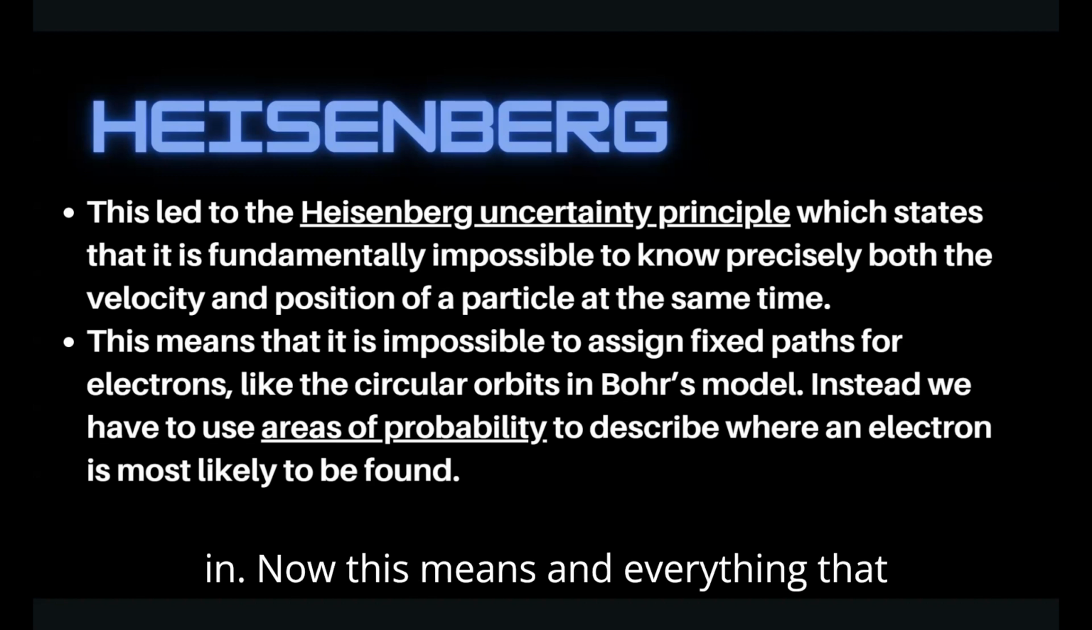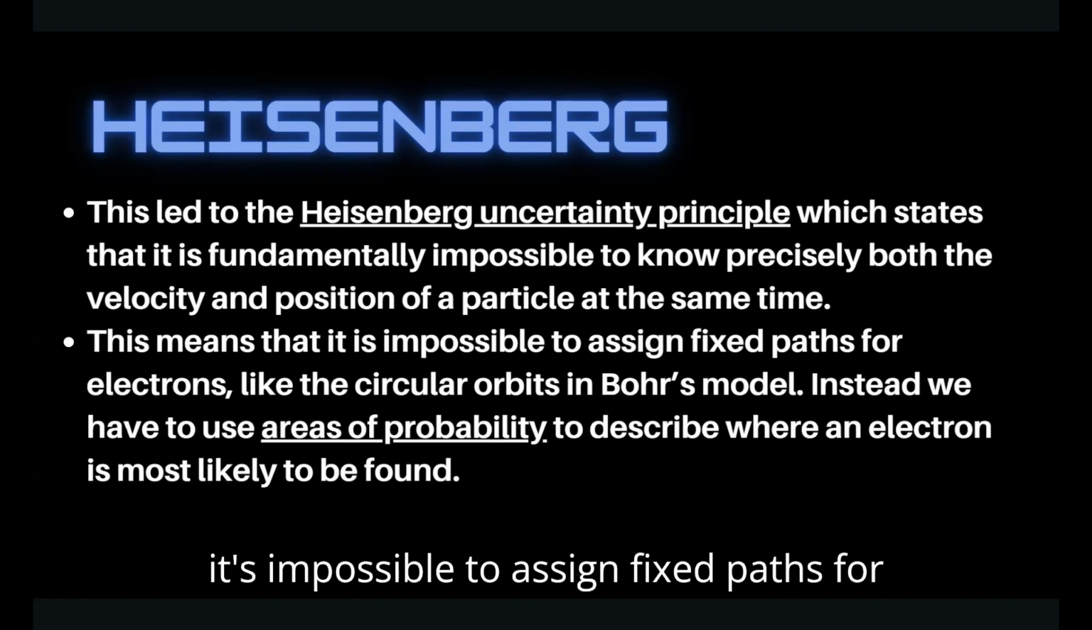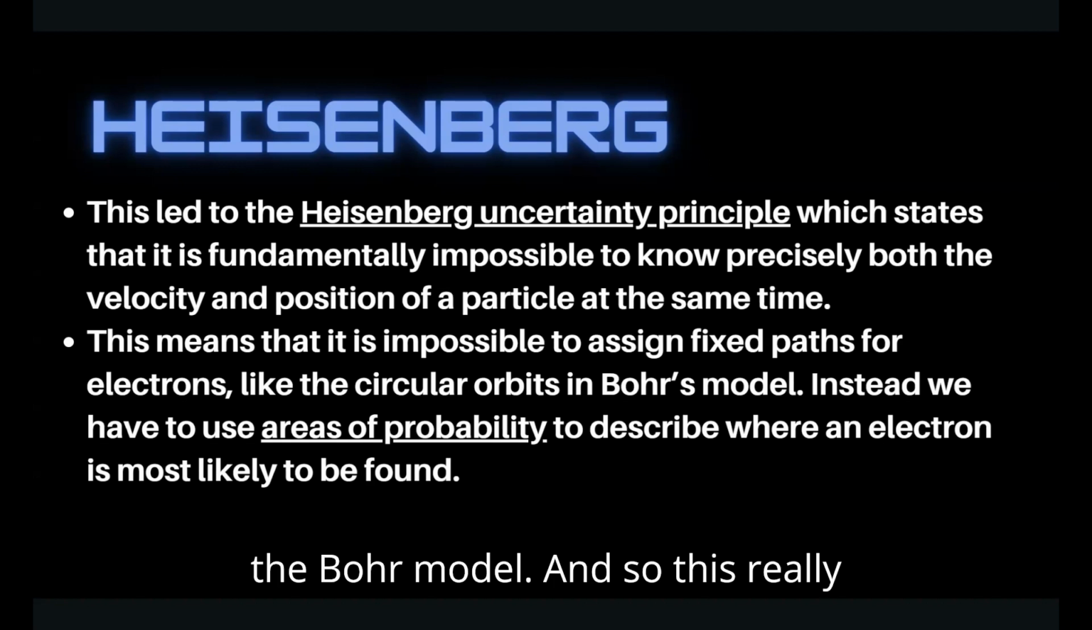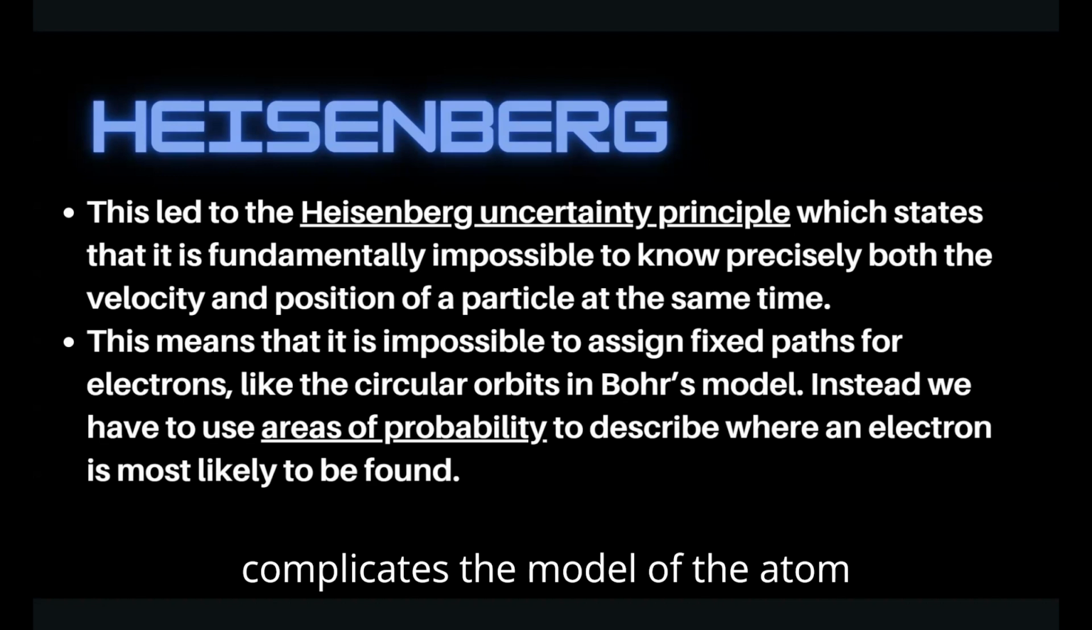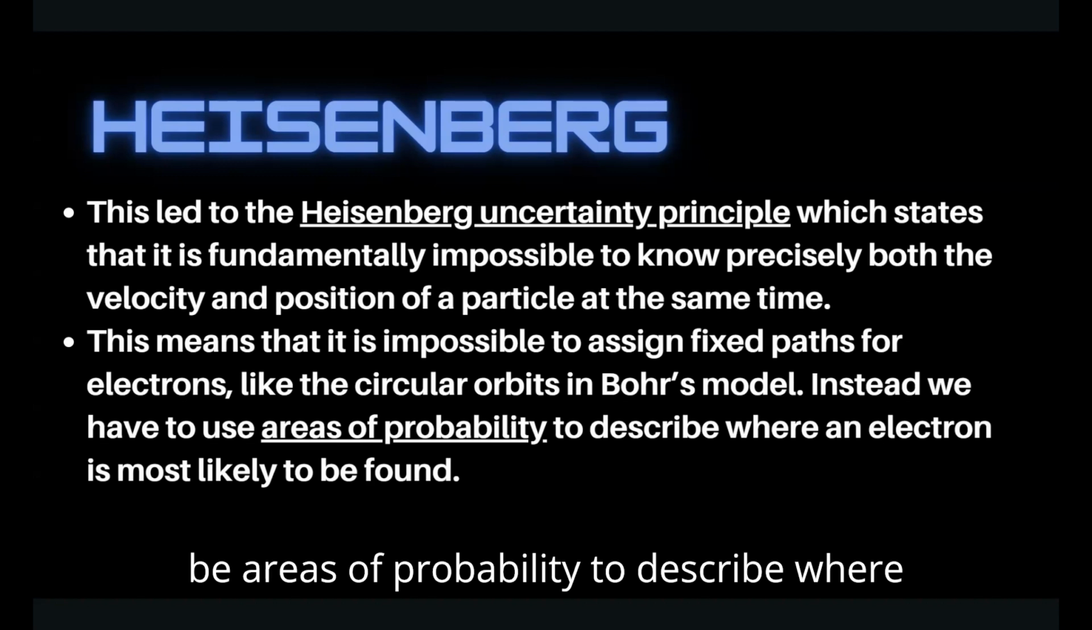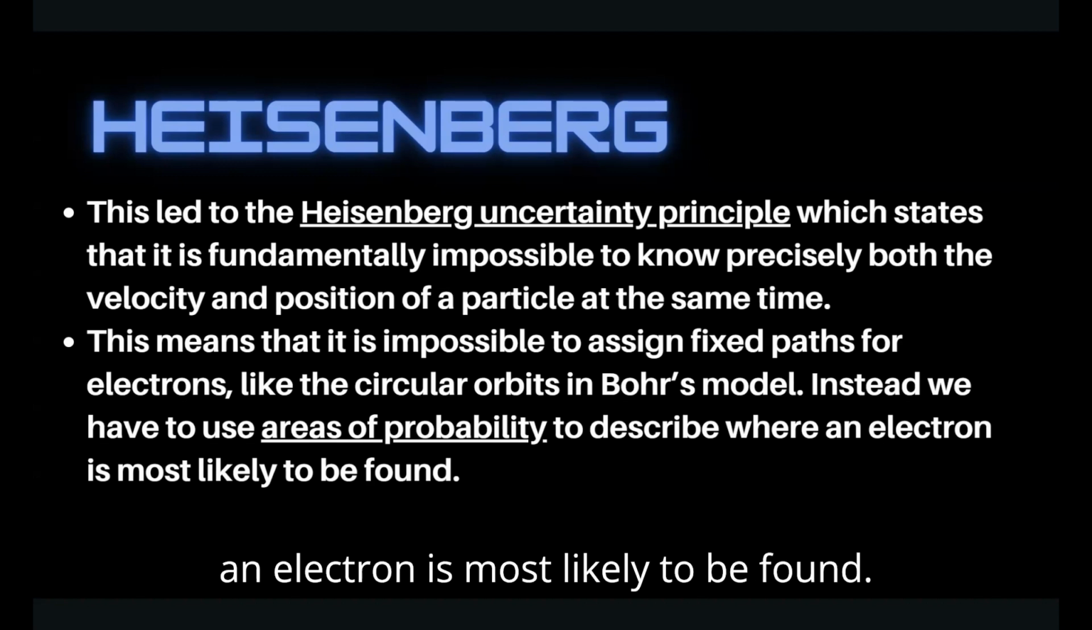Now, this means that it's impossible to assign fixed paths for electrons, like the circular orbits in the Bohr model. And so this really complicates the model of the atom because what we have to use are areas of probability to describe where an electron is most likely to be found.